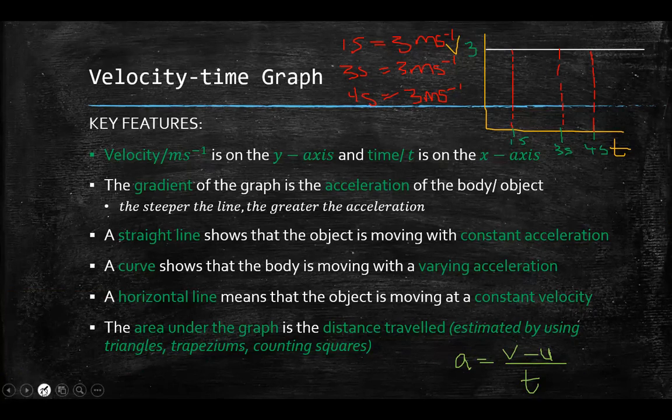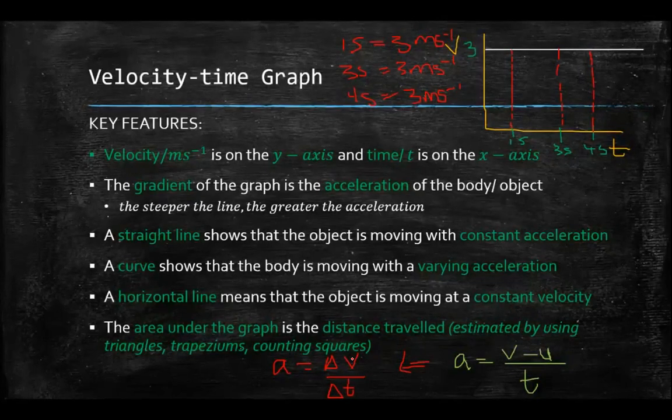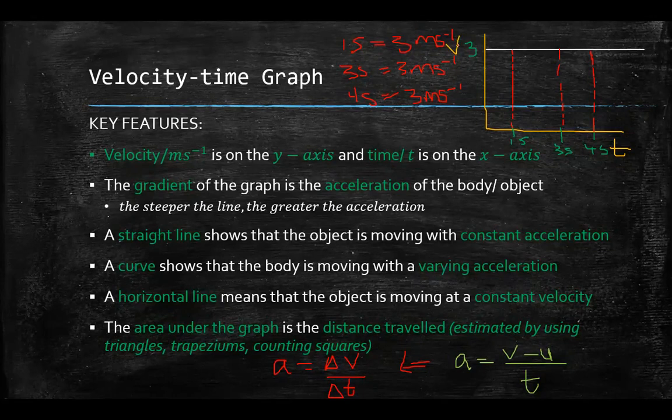But from that whole gradient talk I did just now, when I'm talking about the rate of change of velocity, I can represent that as a = Δv/Δt, the change in velocity over the change in time. But if at each point my velocity remains 3 meters per second, 3 meters per second, 3 meters per second, then I have no change in velocity because the value is still the same.